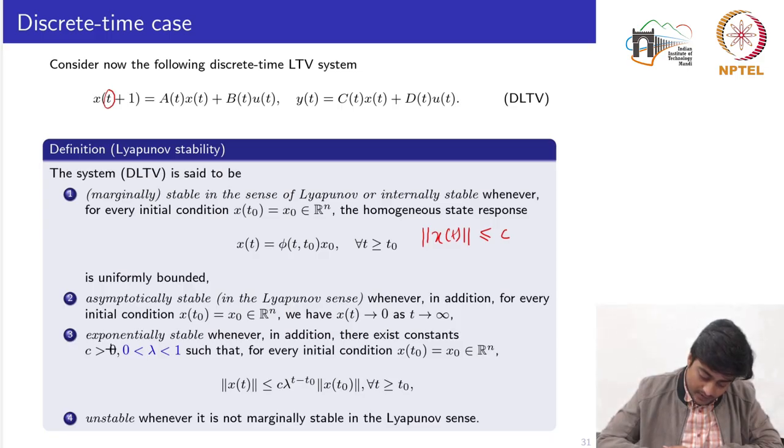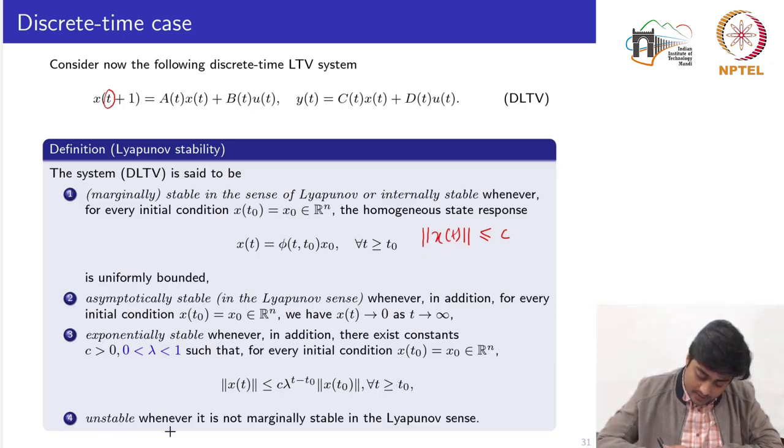The third definition says that the system is exponentially stable whenever in addition to the above two statements there exist constants c and lambda, both positive, but here, with respect to the continuous time system, we have an additional condition that lambda should be less than 1, such that for every initial condition x0 the norm of the signal x is less than or equal to c times lambda to the power t minus t0, times the norm of the vector at t equal to t0.